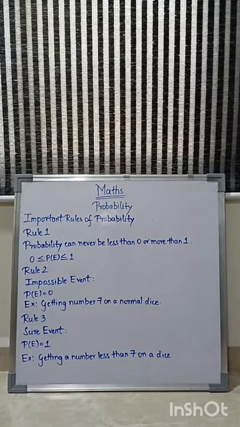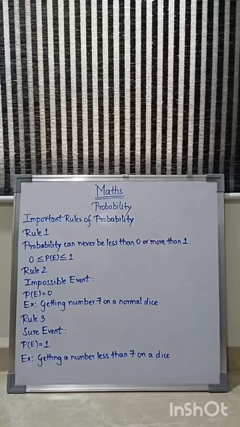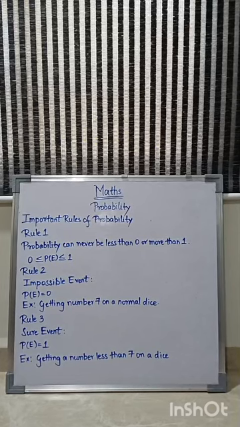Now let's continue further. So we are moving on to the important rules of probability. Rule 1: Probability can never be less than 0 or more than 1. Why? You might have seen the probability of getting heads or tails on tossing a coin once. It's 1 by 2. It's a fraction. Then the probability of getting 1 on a dice is again a fraction, 1 by 6. So wherever you check probability, it can't be more than 1 or less than 0.